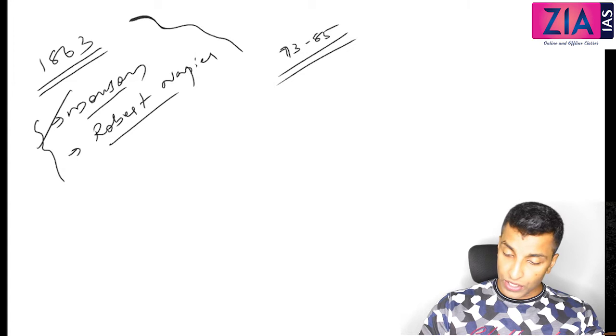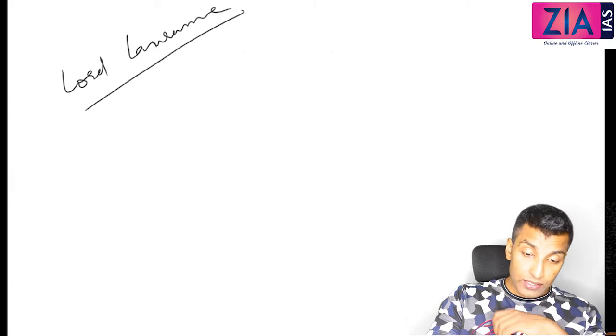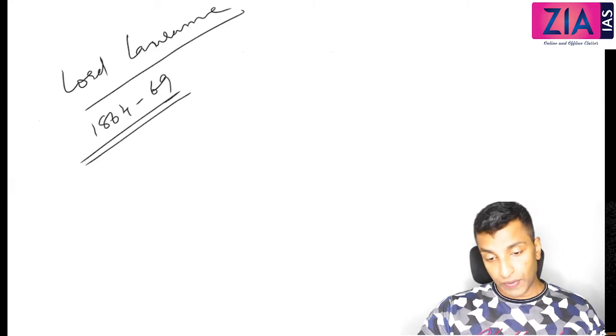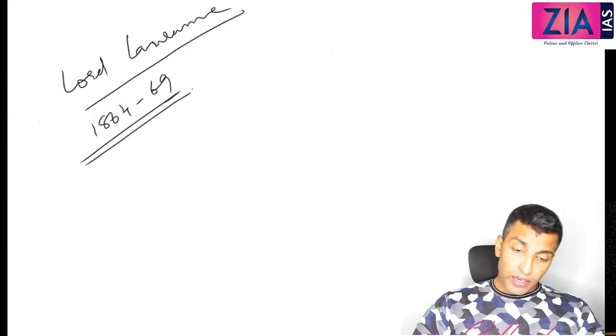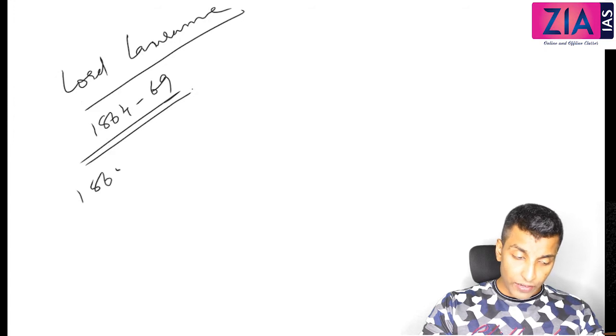So the next governor general that we need to discuss is Lord Lawrence, and the time period is 1864 to 69. Okay, so this is 5 years. Now here, one event that we can mention is 1865. There was the Anglo-Bhutanese War.